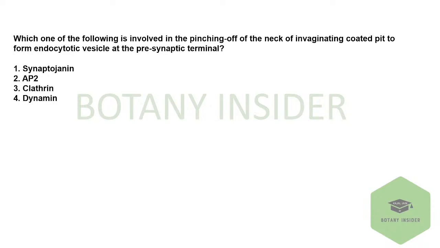It's a very static and straightforward question. If you have learned about the endocytosis mechanism, you can easily mark the answer. Which of the following is involved in pinching off of the neck of the invaginating coated pits to form the endocytotic vesicle at the presynaptic terminal? Answer for this is dynamin.